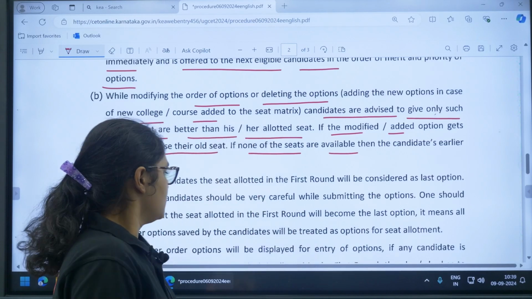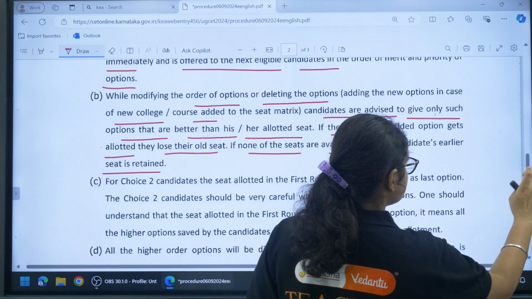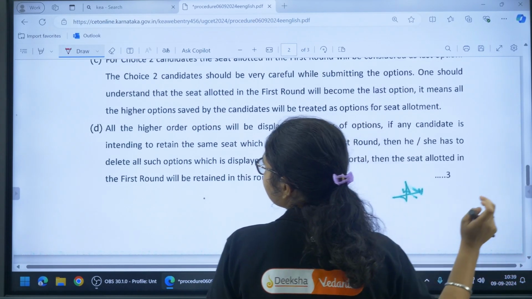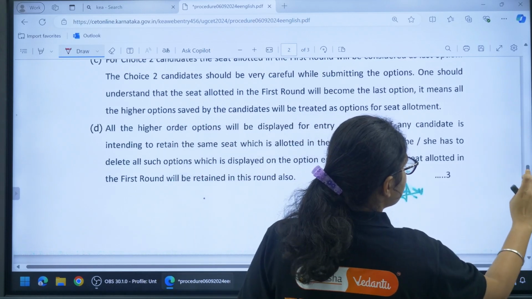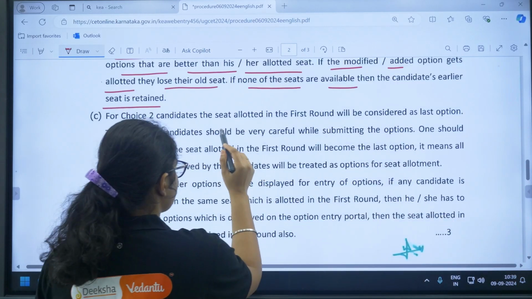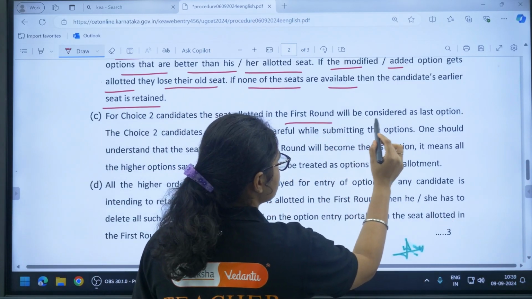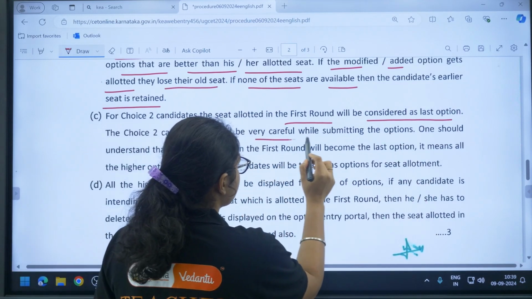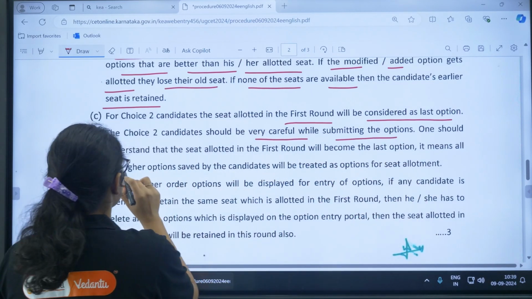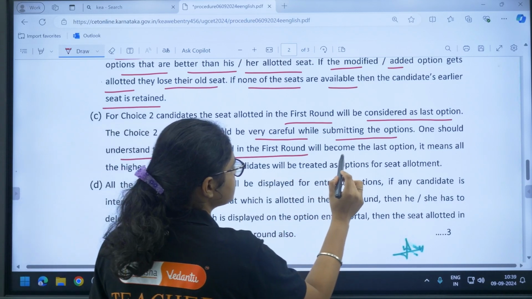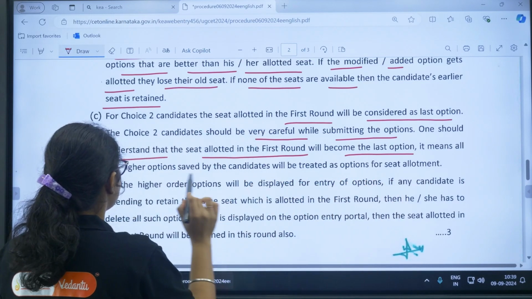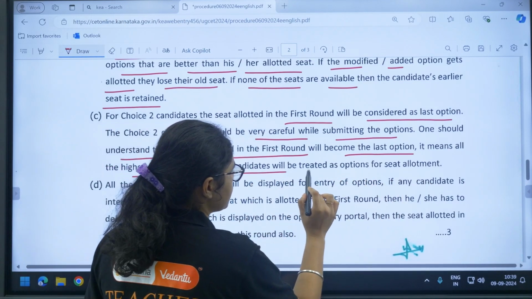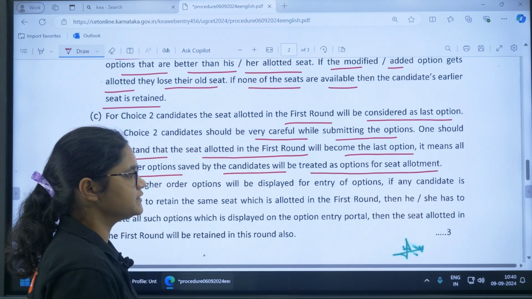Now, one more thing here. For choice 2 candidates, the seat allotted in the first round will be considered as the last option. The choice 2 candidate should be very careful while submitting the options. One should understand that the seat allotted in the first round will become the last option. It means all the higher options saved by the candidate will be treated as the options for the seat allotment.